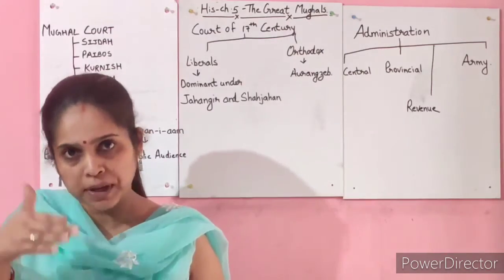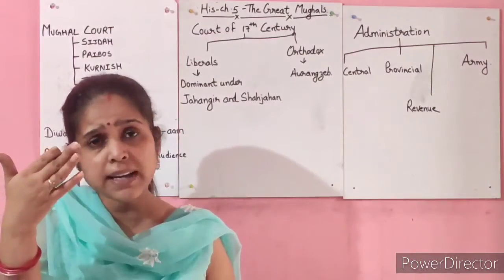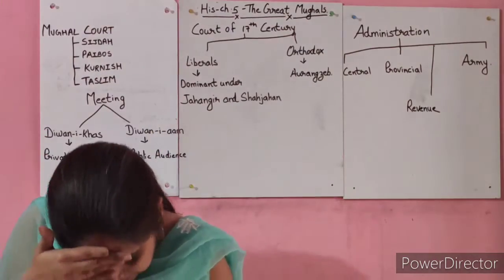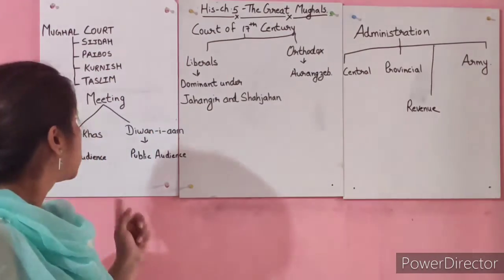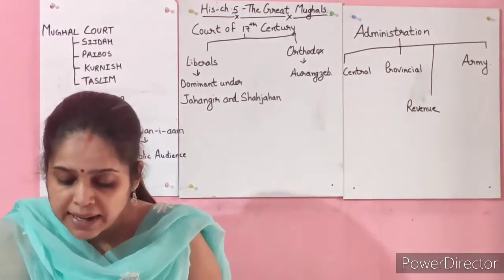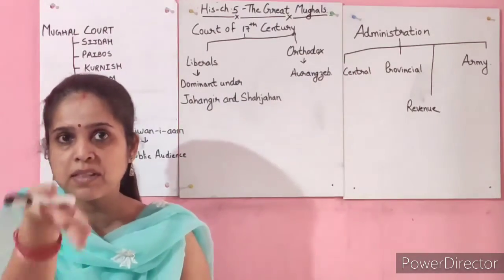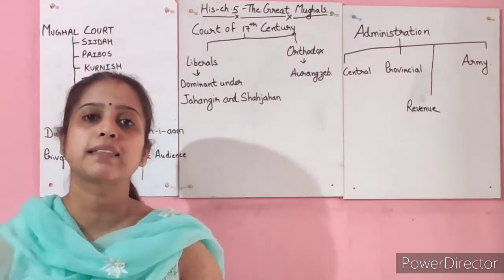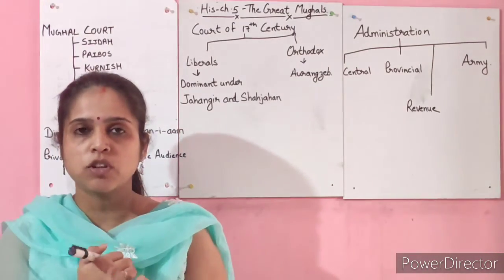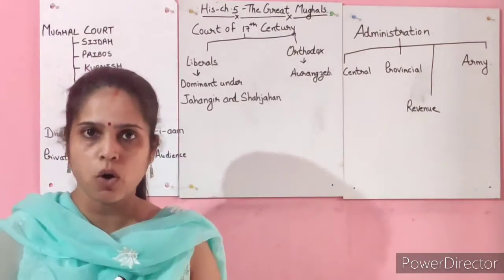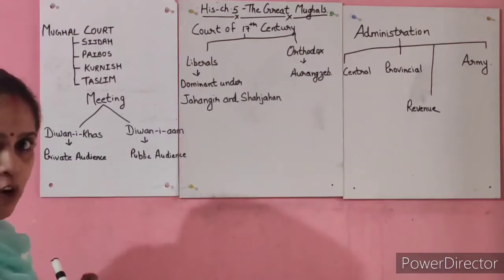Karnish, I told you, is putting the right hand on the forehead and bending the head downwards. Taslim again means taking the right hand down and then raising it up. This is what Taslim is. Clear? So this was about the Mughal court where these 4 things were performed.